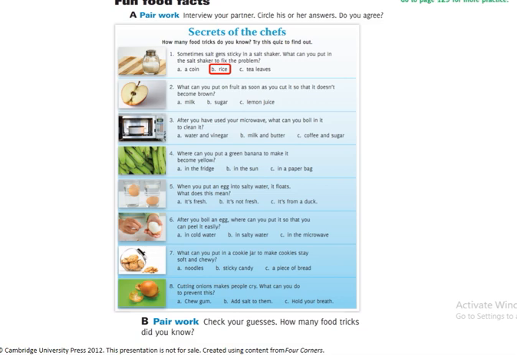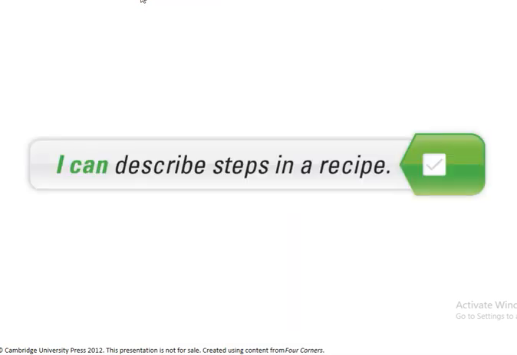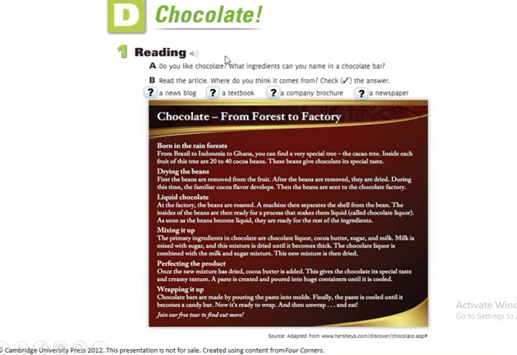That's a practice from page 129. And I can describe steps in a recipe. Yes, I can. So we are done. We have a chocolate reading, from the forest to the factory. And that will be pretty much unit number 3, guys. So we will have our next test.